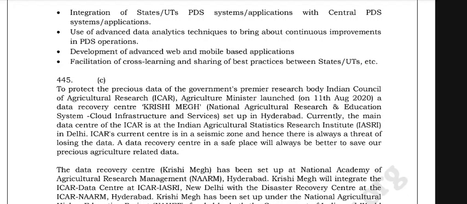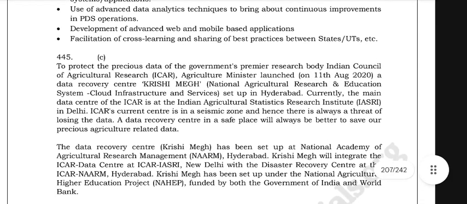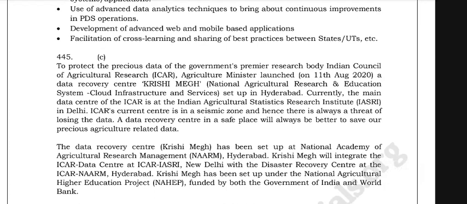To protect the precious data of the government's premier research body, the Indian Council of Agricultural Research, the agriculture minister launched on 11th August 2020 a data recovery center, that is Krishi Megh, a National Agricultural Research and Education System cloud infrastructure and services, set up in Hyderabad. Currently, the main data center of ICAR is at the Indian Agricultural Statistical Research Institute, IASRI, Delhi.